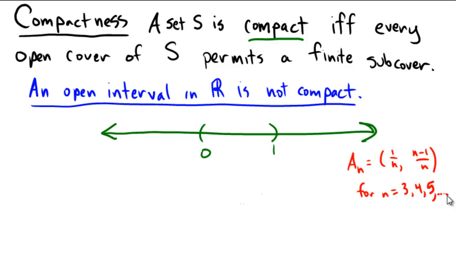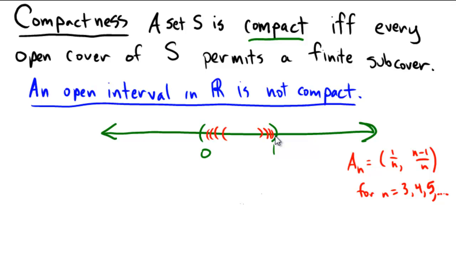Okay, so when n equals 3, this would be the interval that goes from 1/3 to 2/3, right? So it would look kind of like this. And then when n equals 4, it would be 1/4 to 3/4. So it would go like this, etc., etc. Now, as you can see, if I were to take all of these sets and union them up, all infinitely many of these sets from 3 on, you could see that this would cover the whole space, the open interval from 0 to 1.